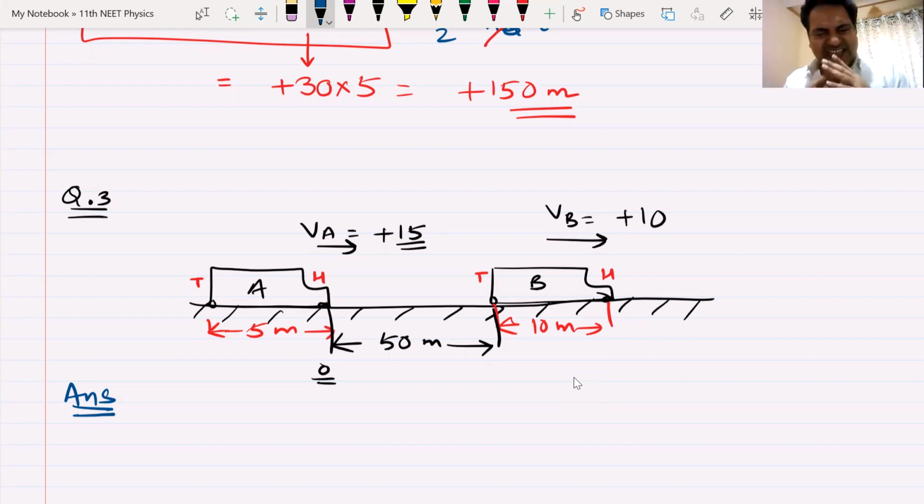When does bus A overtake bus B? You can imagine that and put it on paper. You can see my drawing is very revolutionary.